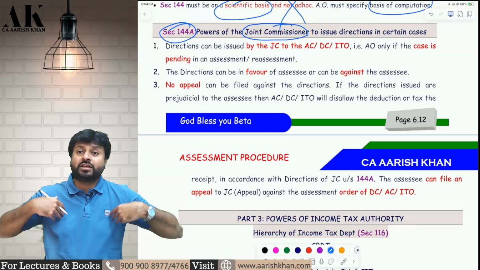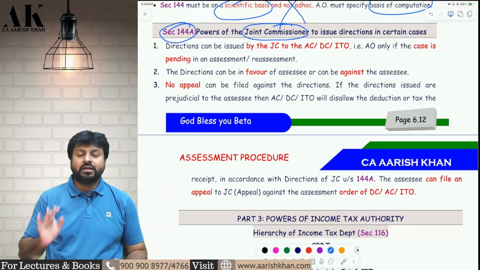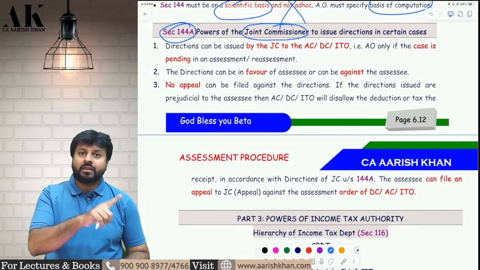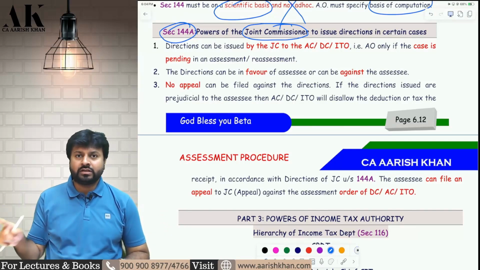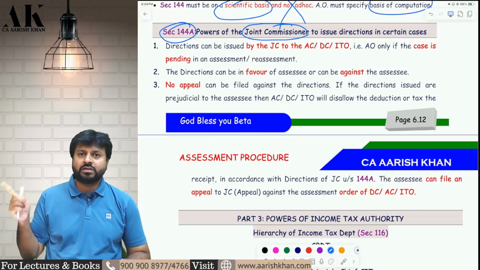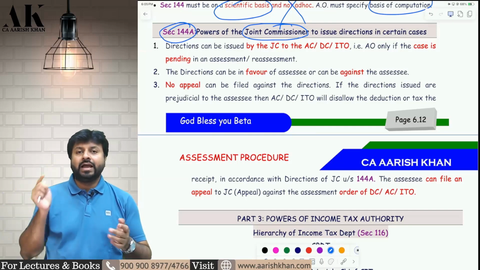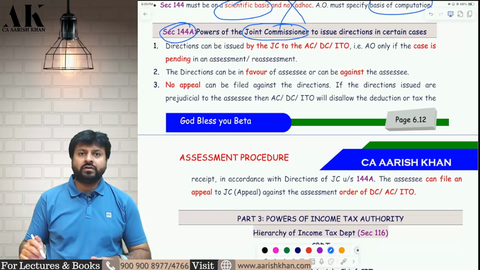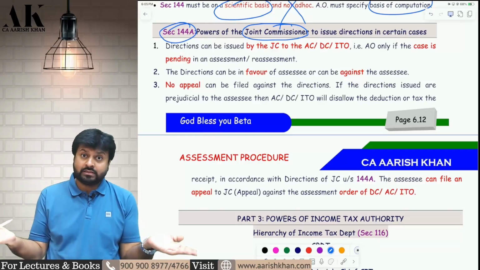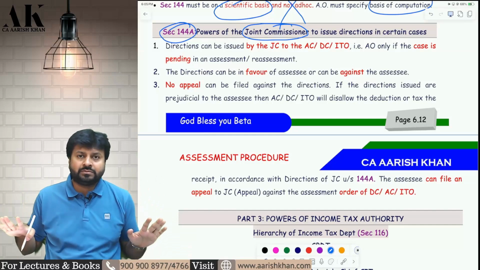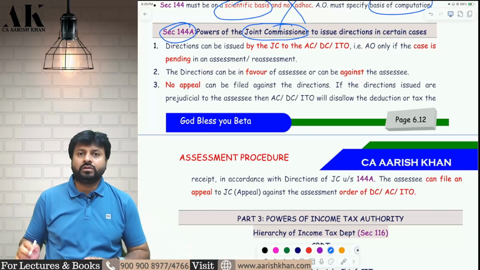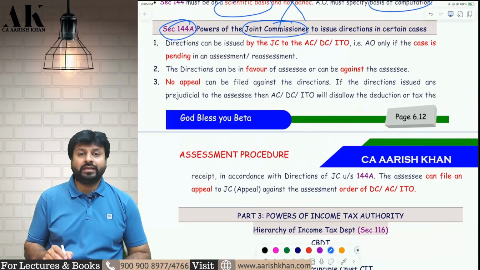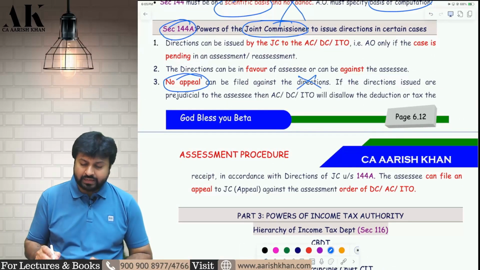Sometimes the Joint Commissioner can suo motu also come into the picture. Therefore, in this section, the proceeding can be initiated by three people. First, the AO can tell the Joint Commissioner. Second, the assessee can tell the Joint Commissioner. Third, the Joint Commissioner can himself come, and give a direction to the AO. Whatever direction he gives to the AO, that can be against the assessee, that can be in favor of the assessee, as the case may be. Now, the AO is bound to follow whatever direction he gives. The AO cannot do anything. Plus, you cannot also appeal against this direction.